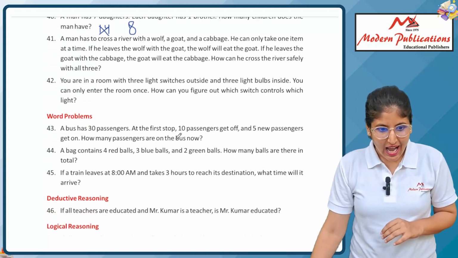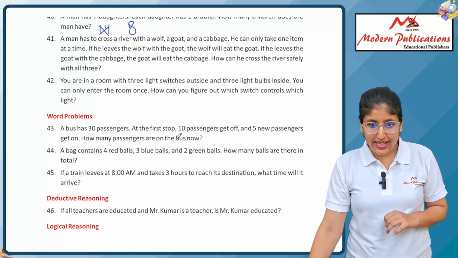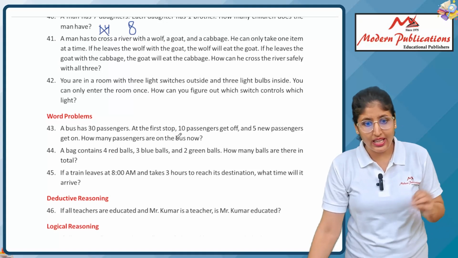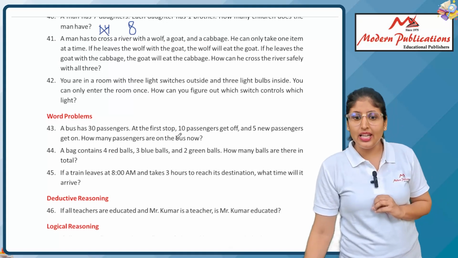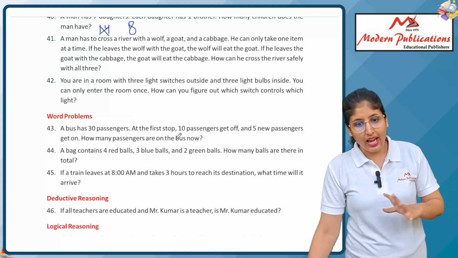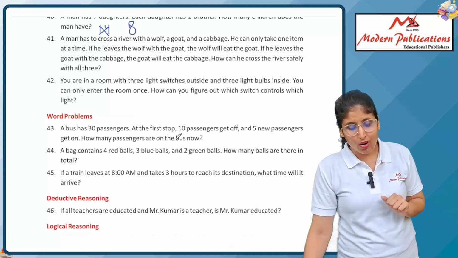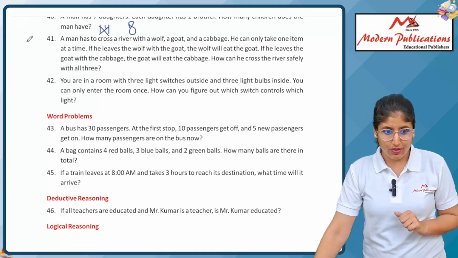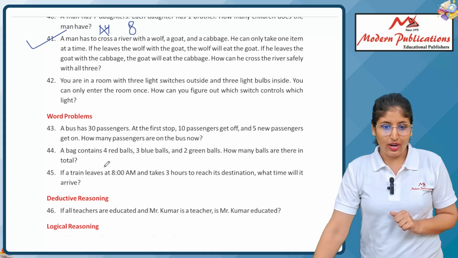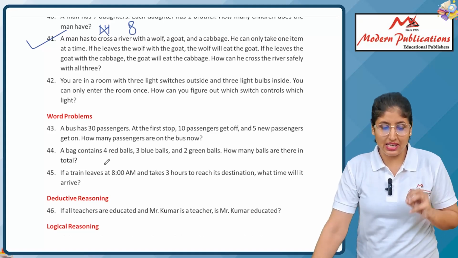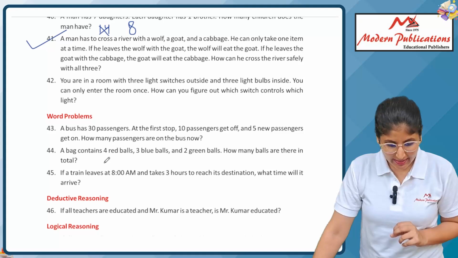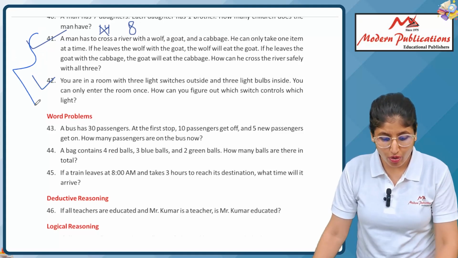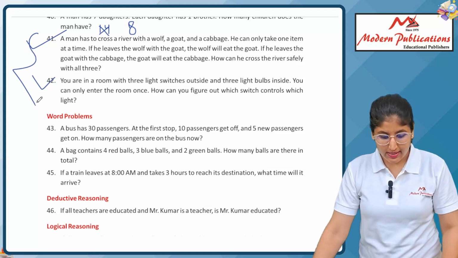Okay. Next, a man has to cross a river with a wolf, a goat and a cabbage. He can only take one item at once. If he leaves the wolf with the goat, the wolf will eat the goat. If he leaves the goat with the cabbage, the goat will eat the cabbage. How will he cross safely? This you have to tell me, question 41. I want to see what you can do. Okay, next, this is your homework, because these questions are for your knowledge only. There is nothing I want to explain.